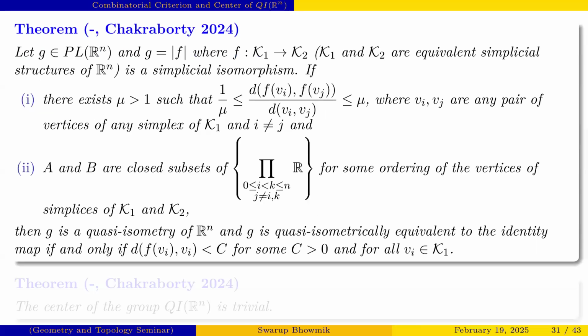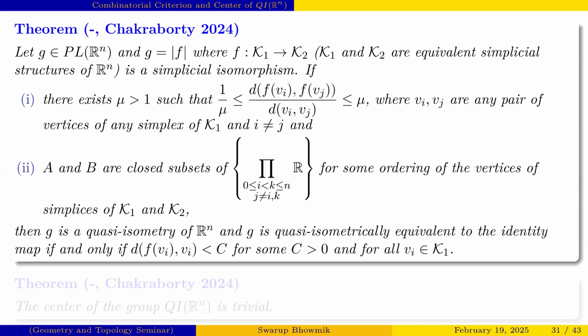Next we give a more general result: if g belongs to PL Rn and g equals mod F, where F is a simplicial isomorphism satisfying these two conditions, then g is a quasi-isometry, because here Rn is path connected and the Euclidean metric and the piecewise metric are equivalent.